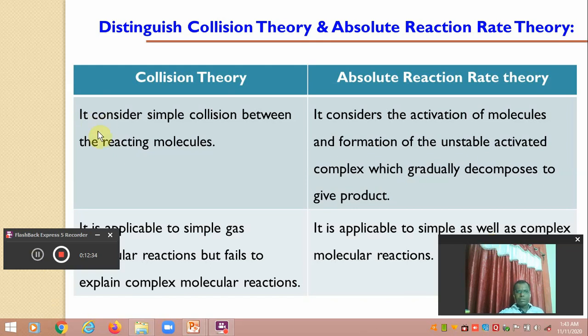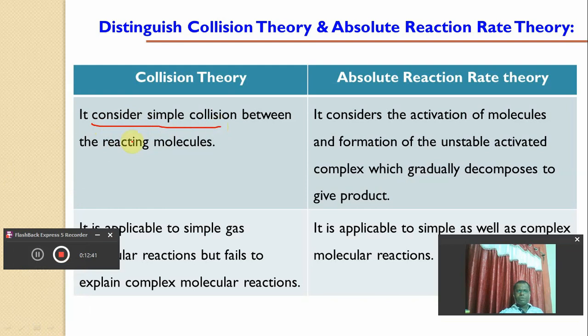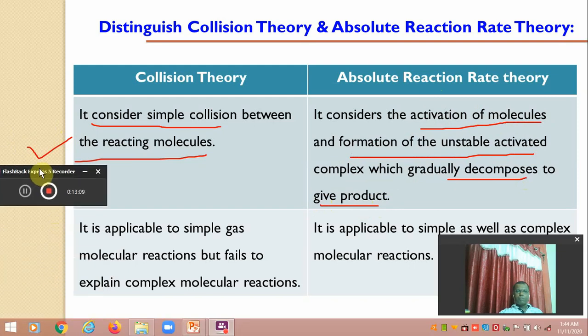Collision theory simply considers the collision between the reactant molecules, while the absolute reaction rate theory or the activated complex theory considers the activation of molecules and the formation of the unstable activated complex, which undergoes decomposition to form the product. So it involves the formation of an activated complex from the reactants, which decomposes to give the product, while collision theory considers only the collision between the reactant molecules.